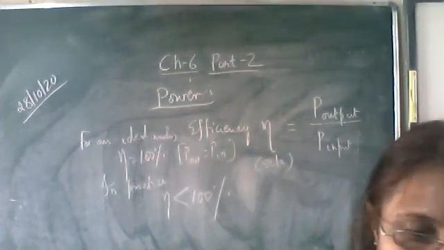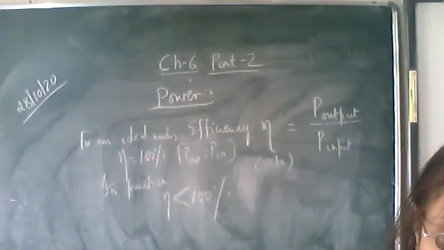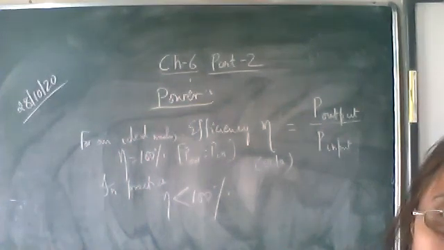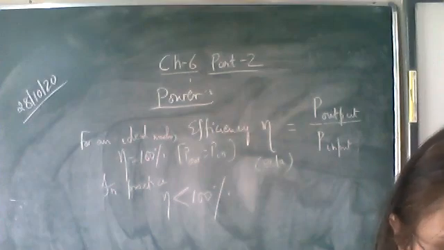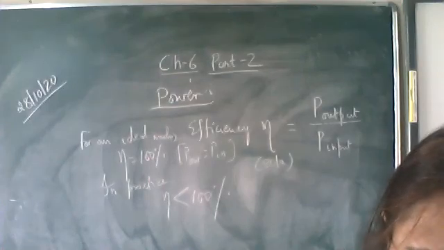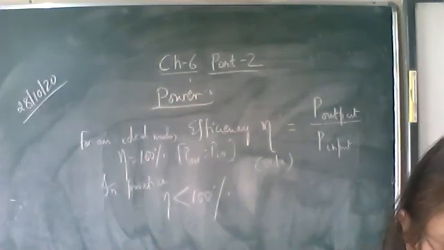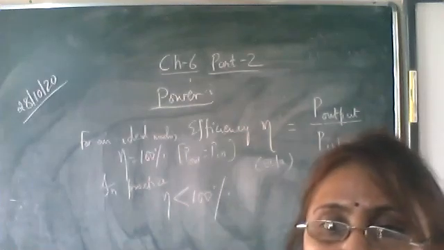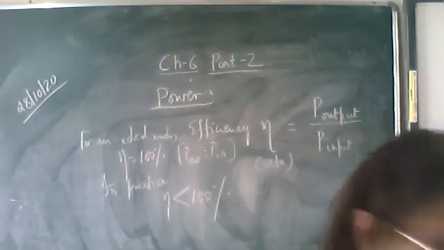Write one practical unit also. The practical unit is horsepower, where 1 horsepower is equal to 746 watts.